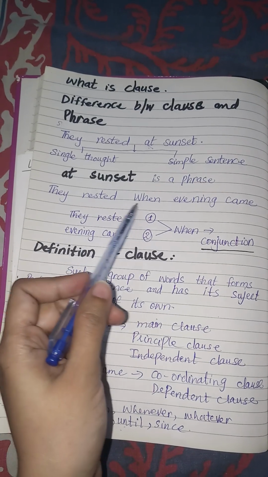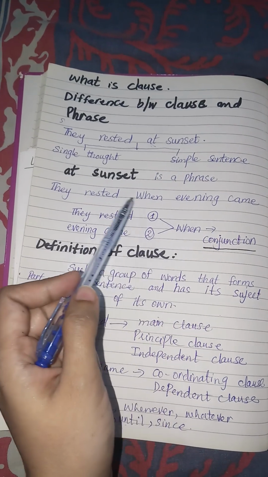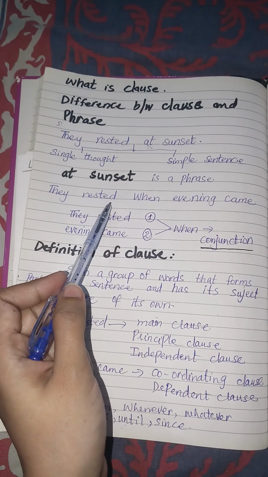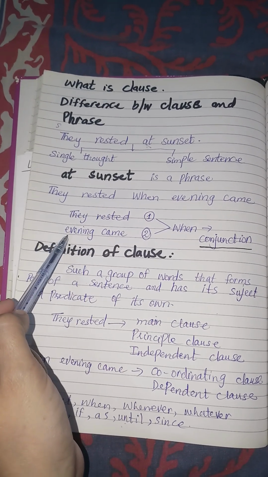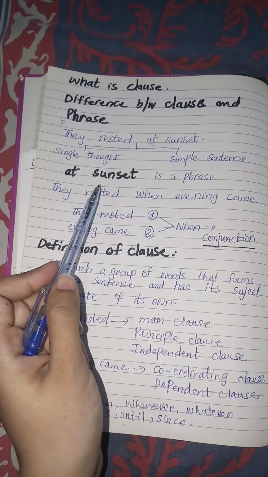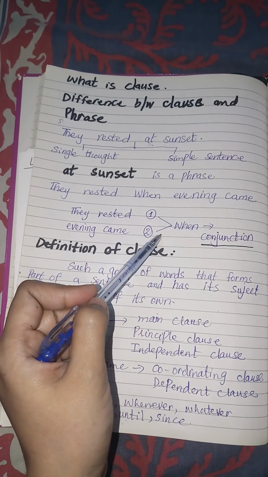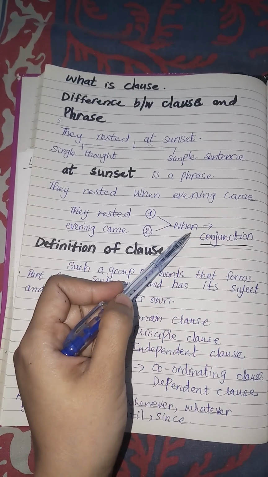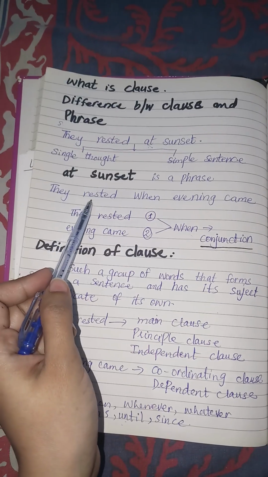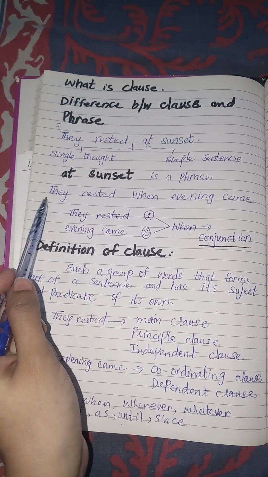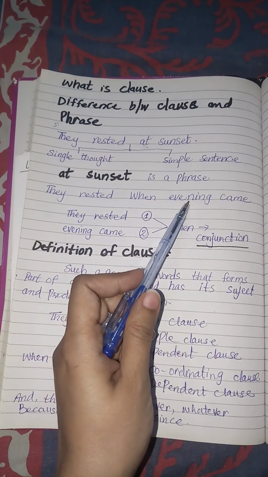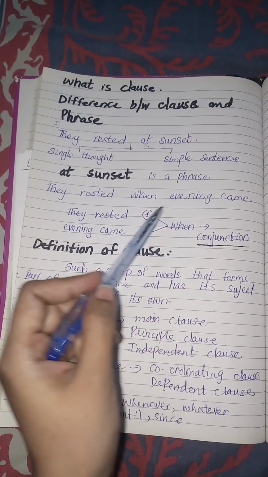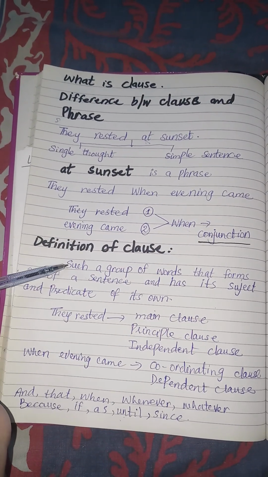Now let us analyze the next example. They rested when evening came. Here we have two thoughts in a sentence. First is "they rested" and second is "evening came". And they both are joined by the conjunction "when". So this first part of the sentence is called the first clause, and here we have the second clause. Let's come to the definition.